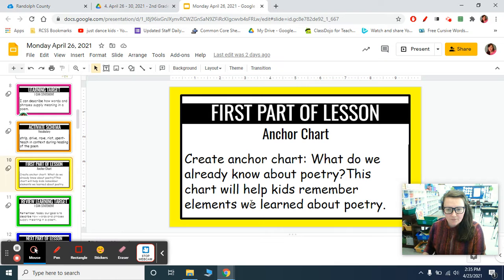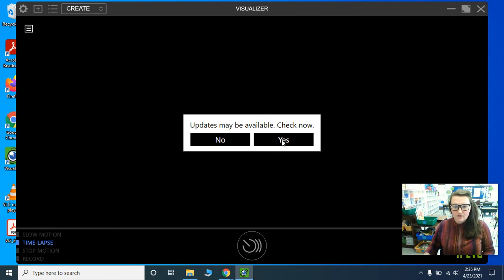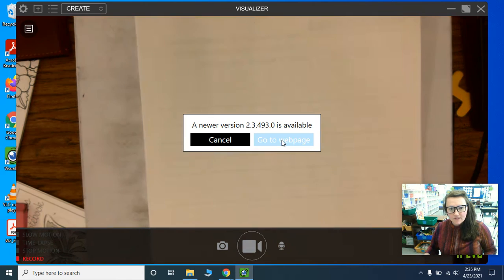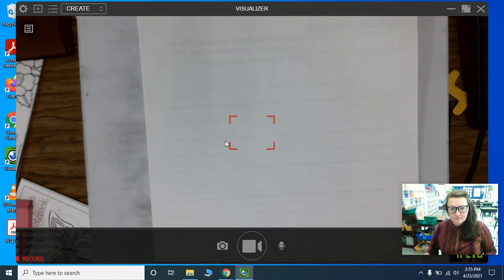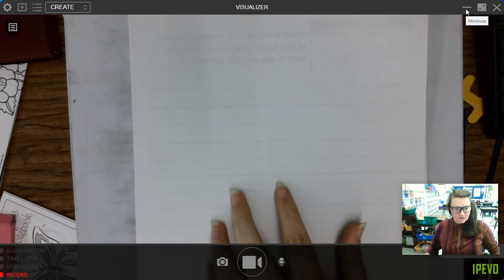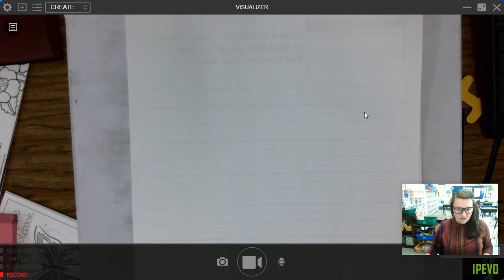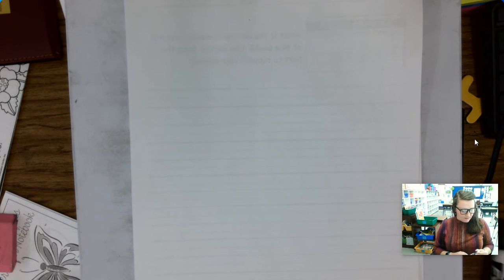And what do we already know about poetry? This chart will help kids remember elements we learned about poetry. Okay, so I'm going to turn on my document camera. Hopefully everything will work the way it should. Okay, looks like it's a little glitchy, but hopefully it'll work. Okay, so let's do an anchor chart about poems.